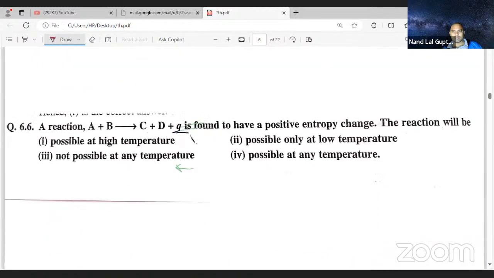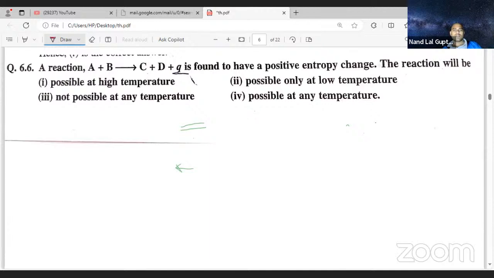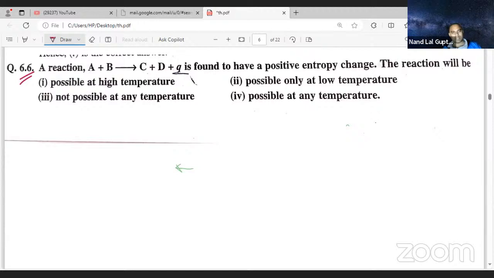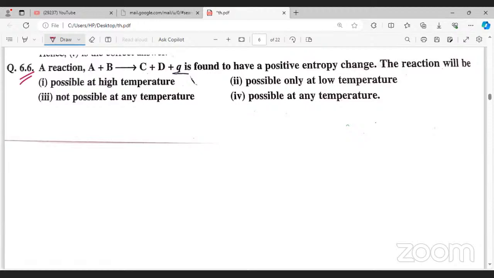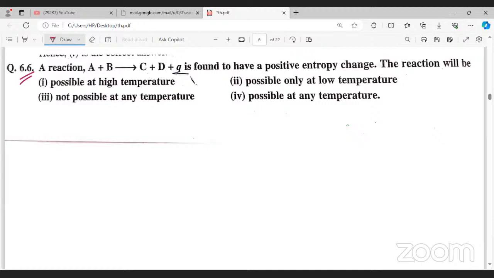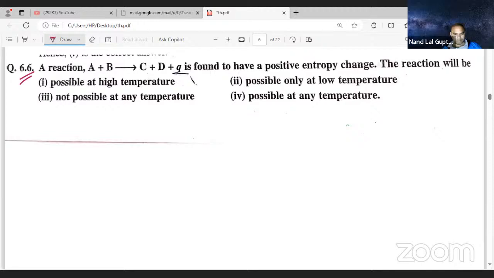Now the next one. See, tell me about this one. You wrote something. Can you please erase this one? Tell me question number 6.6. A plus B gives C plus D plus Q. Found a positive entropy change, the reaction will be... This question I did not understand. How can you say like that?